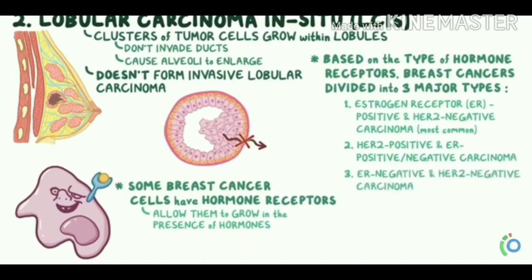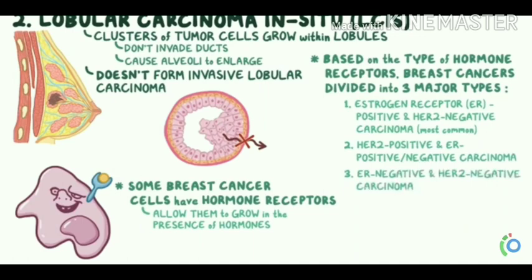Just like healthy alveolar cells, some breast cancer cells have hormone receptors that allow them to grow in the presence of hormones. Based on the type of the hormone receptors, breast cancers are of three types.